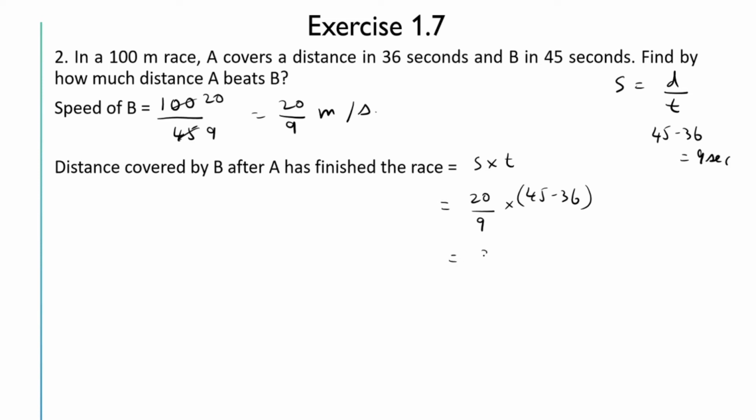So this is equal to 20 by 9 into 9, which is equal to 20 meters. Therefore, the distance covered by B after A has finished the race is 20 meters. So the distance by which A beats B will be 20 meters. Therefore, A beats B by 20 meters. I hope this is clear.